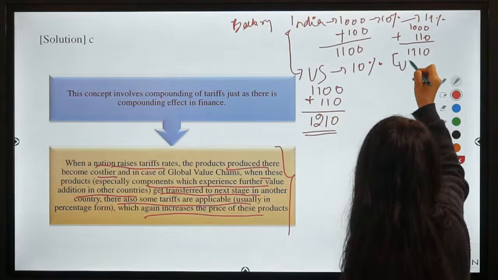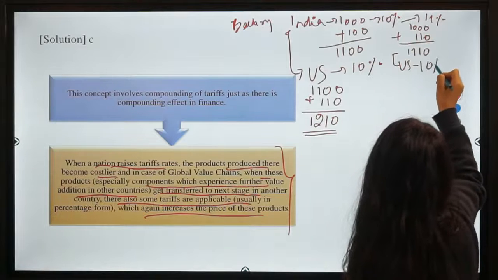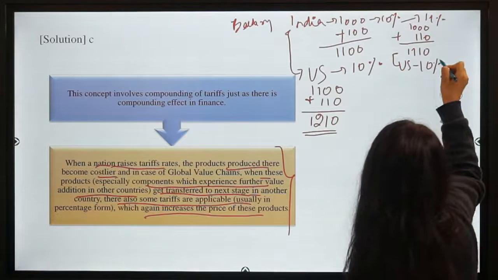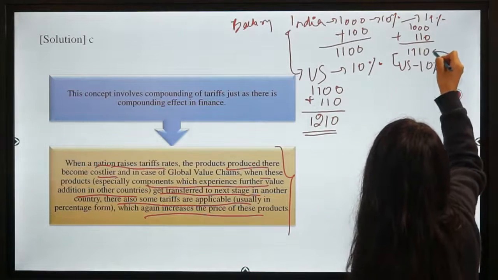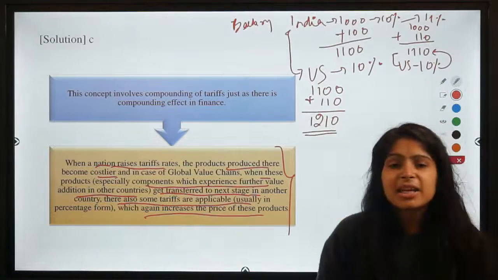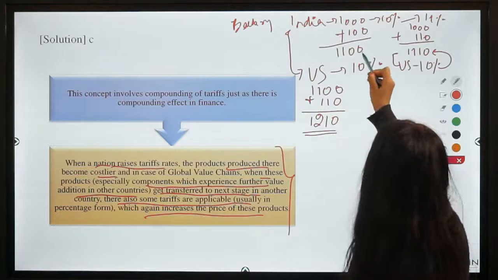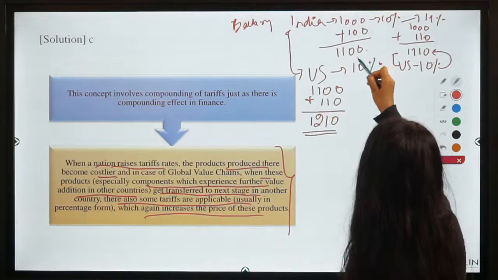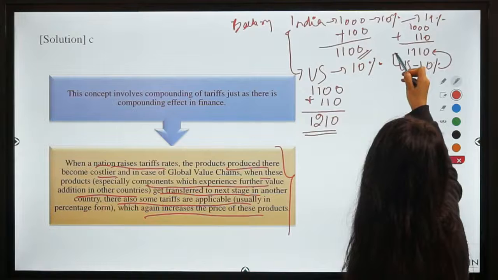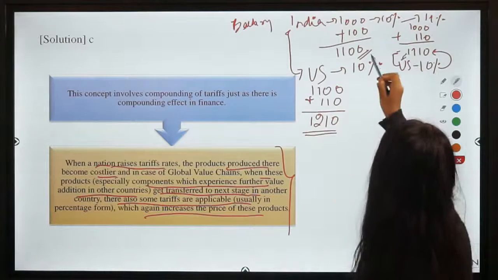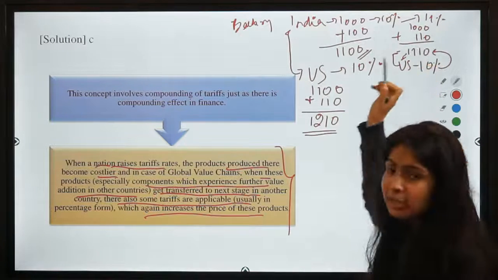And now it is transferred to the US. Again there is a 10% tariff applicable, and now this 10% will be applied on this amount, which will further increase its price, because there is 10 rupee more here. As you can see, earlier there was 1100, now there is 1110. So there is a 10 rupee increment, right?